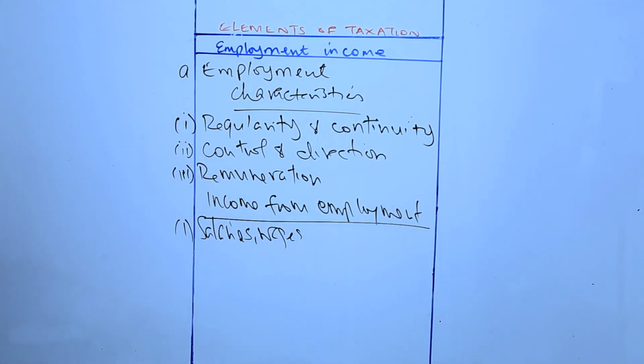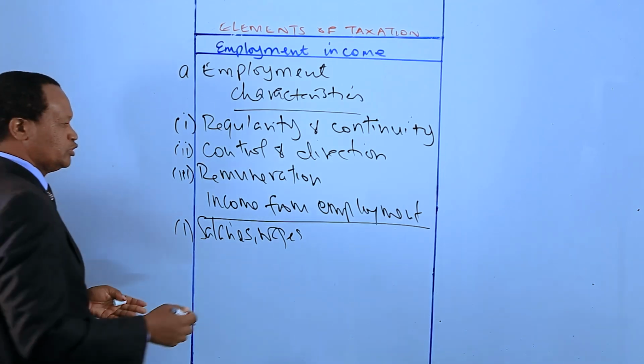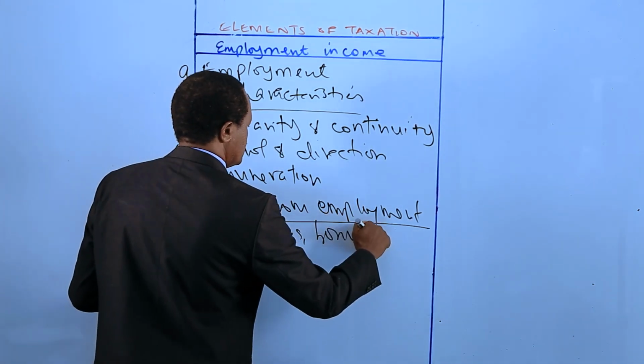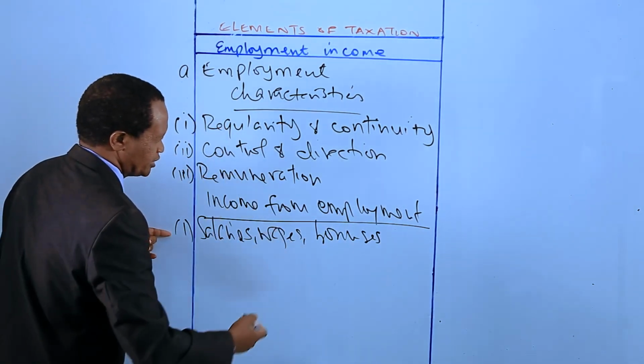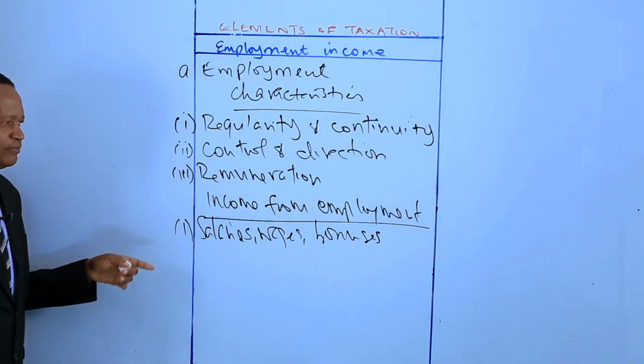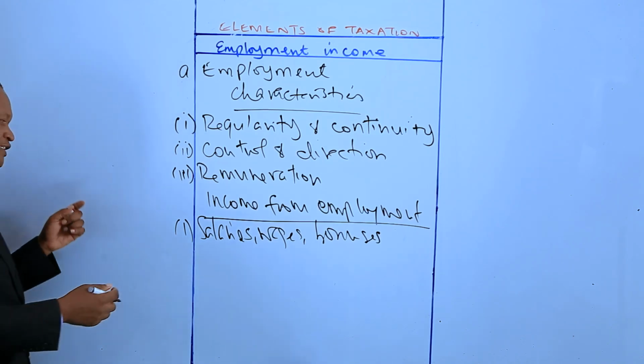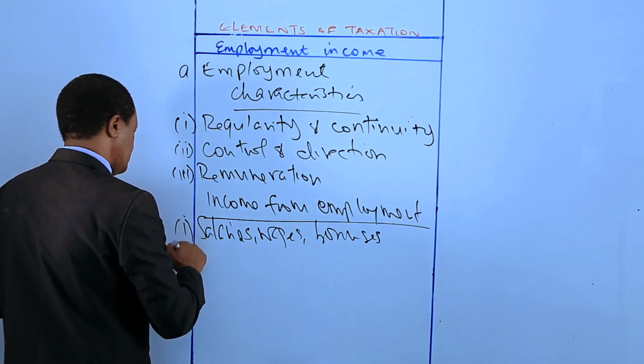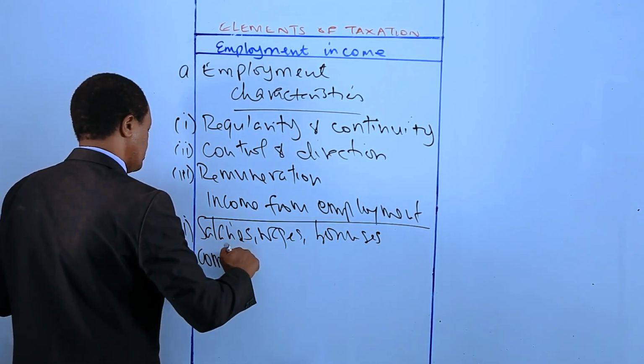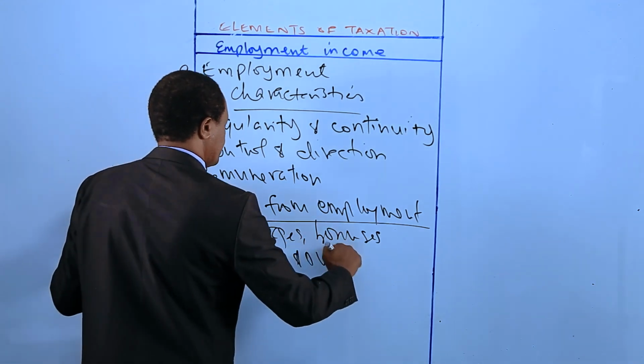This income from employment could include salaries, wages, and bonuses. Income from employment could also be commissions and overtime pay.